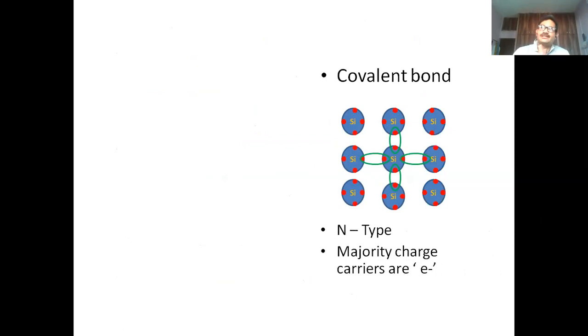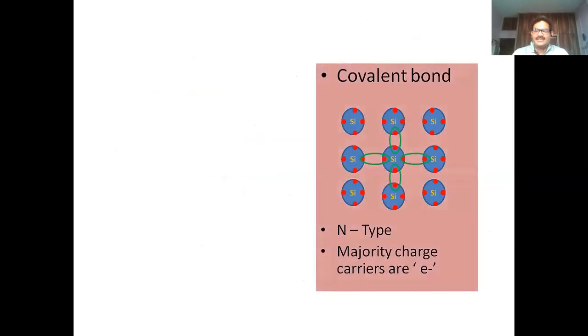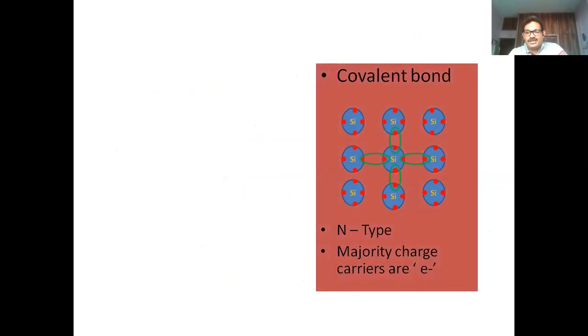What are N-type semiconductors? We normally call them majority carriers. The electrons will carry the current. Suppose silicon is replaced here with the pentavalent arsenic, then what will happen? It has 5 electrons. Four electrons are completely bonded with 4 other silicon atoms, and the 5th one becomes a free electron.